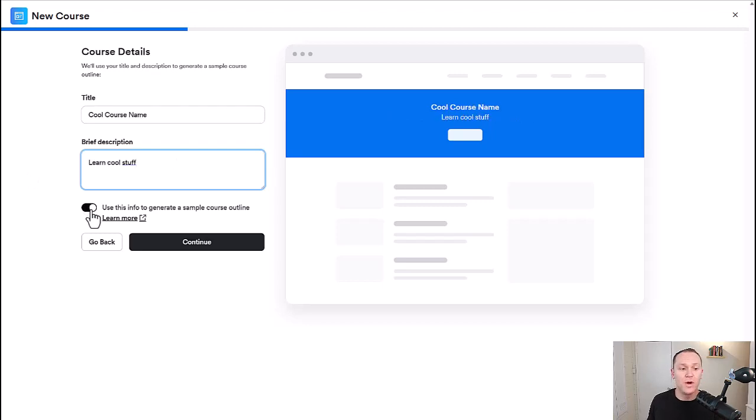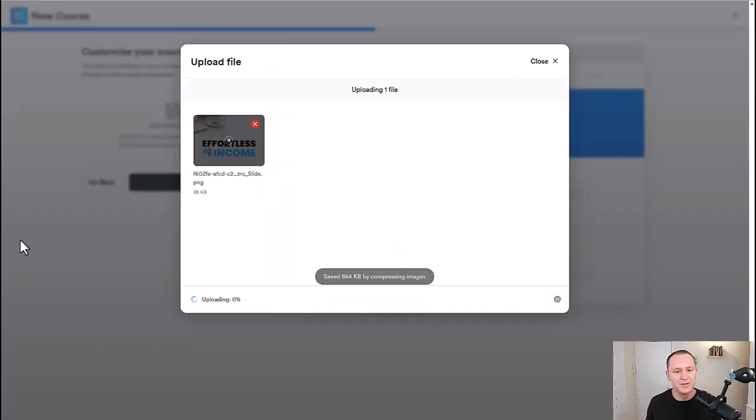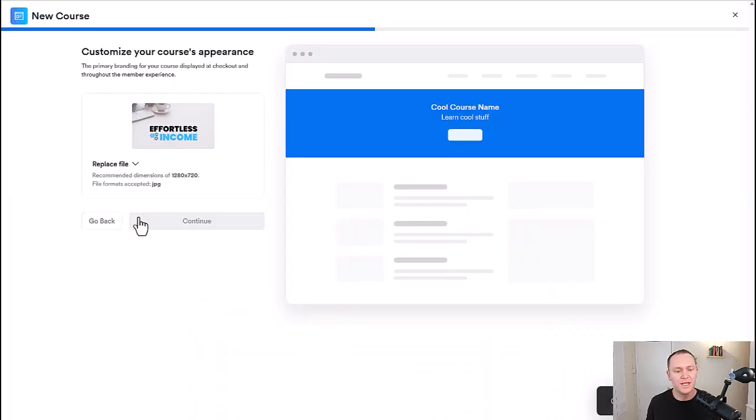You can decide if you want to generate a sample course outline or not. I usually just don't do this. I think it's more stuff to delete and edit. I'd rather start from a blank slate. That's my personal opinion, because I like to build out outlines and stuff ahead of time. You can upload an image of whatever you want for your course. Add an image, super easy, and then we'll go continue.